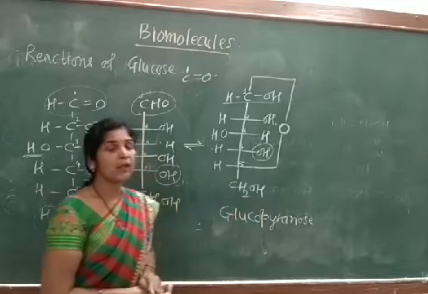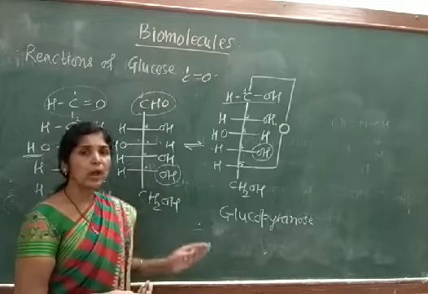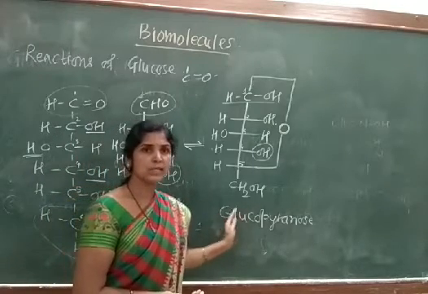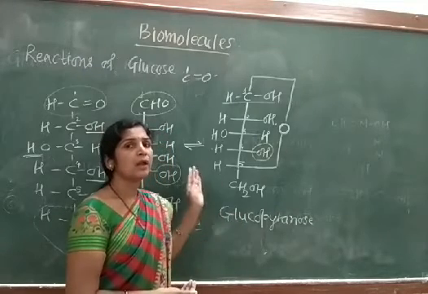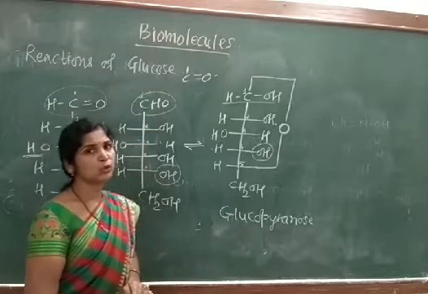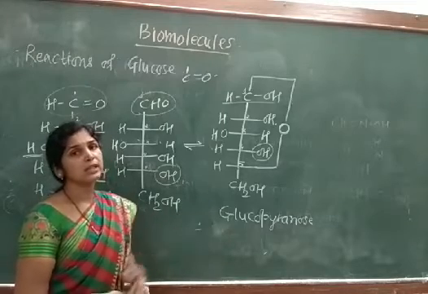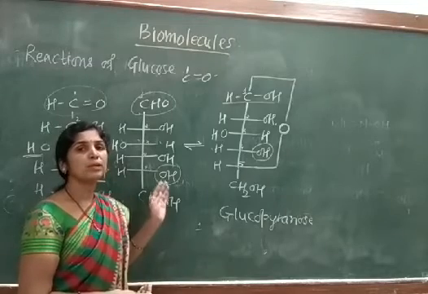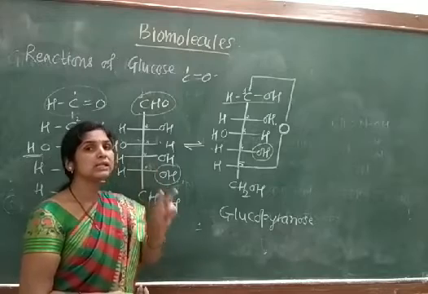glucopyranose structure. Now in this glucopyranose or closed chain structure, we are going to add one more thing. The first one was about the sign, positive or negative. The second one is about the D or L notation, that is the representation of the configuration. And now the third thing we are going to add is about the anomeric form. The main drawback for the open chain structure was that glucose was going to exist in 2 different crystalline forms.